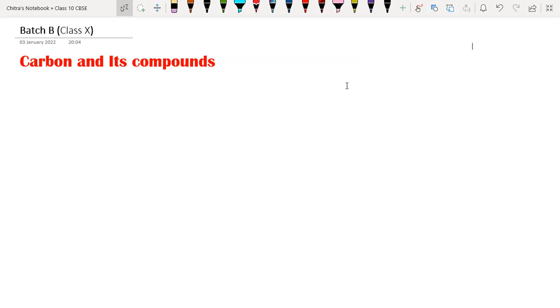Carbohydrates, which are the energy providing nutrient, proteins, and fats are all made up of carbon. Other elements are also there, but carbon is the very important one. So I'm just going to make you understand about carbon.